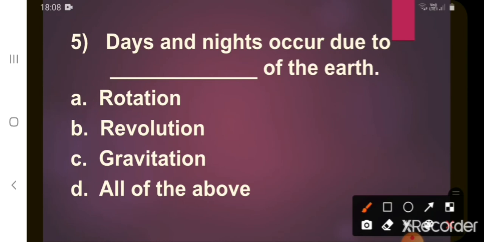Fifth one, days and nights occur due to dash of the earth. A. Rotation. B. Revolution. C. Gravitation. D. All of the above. What's the correct option? Yes, A. Rotation. Days and nights occur due to rotation of the earth.